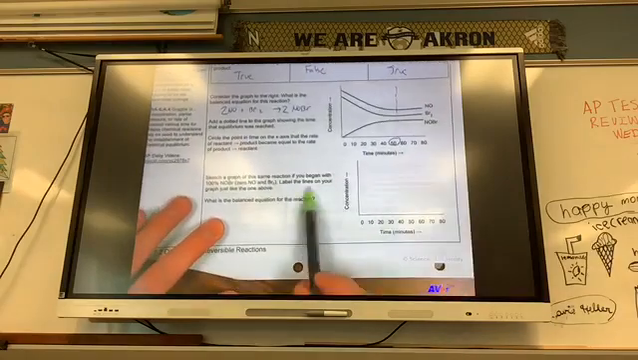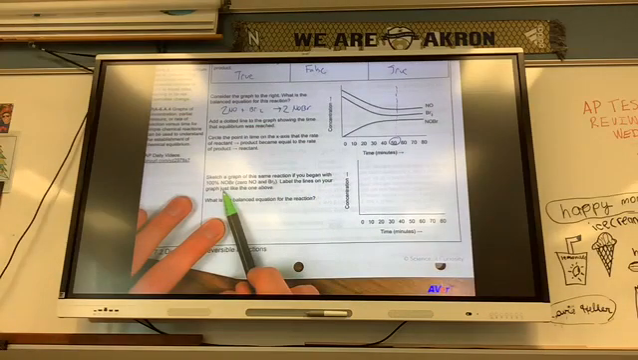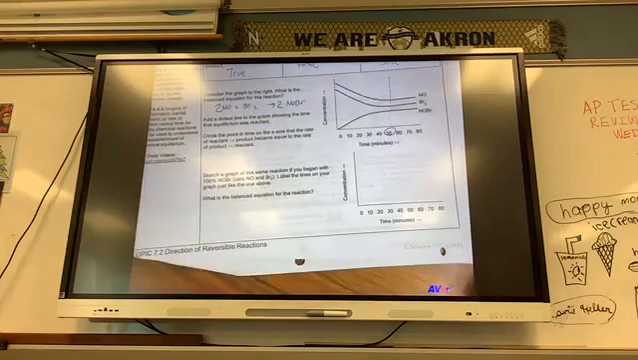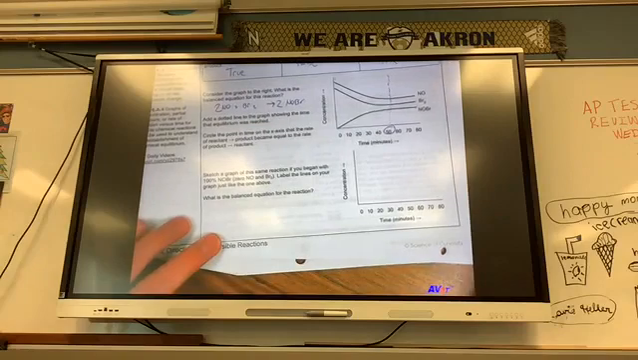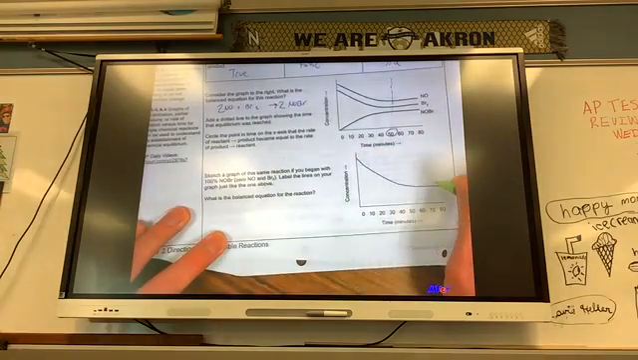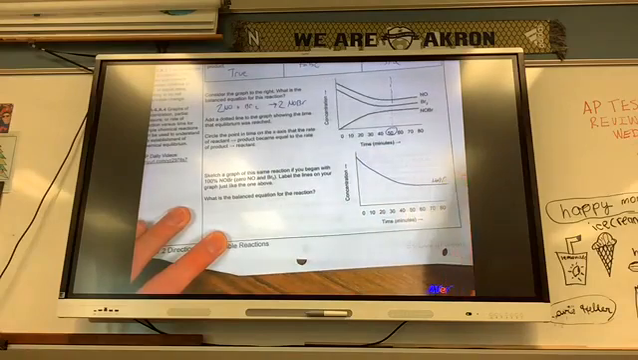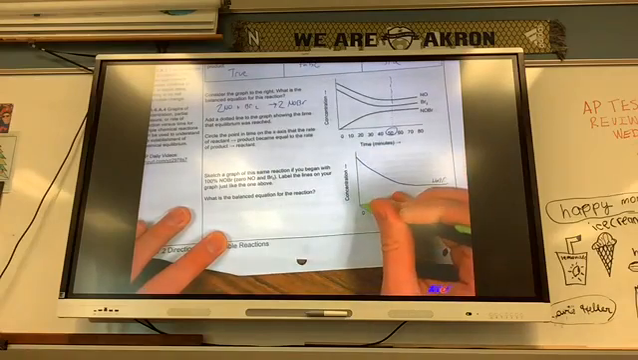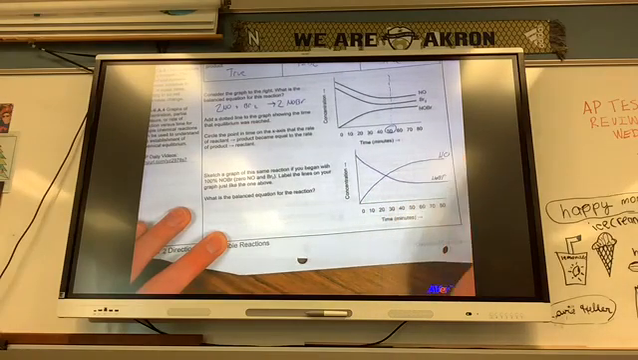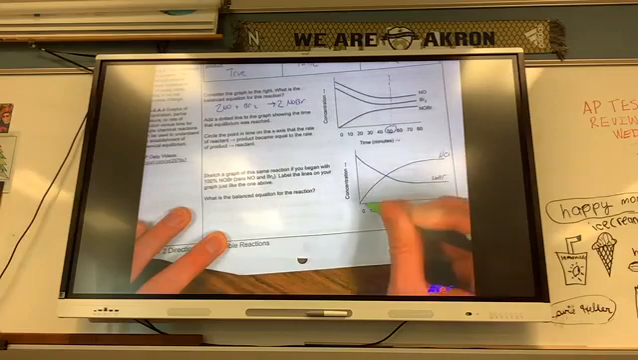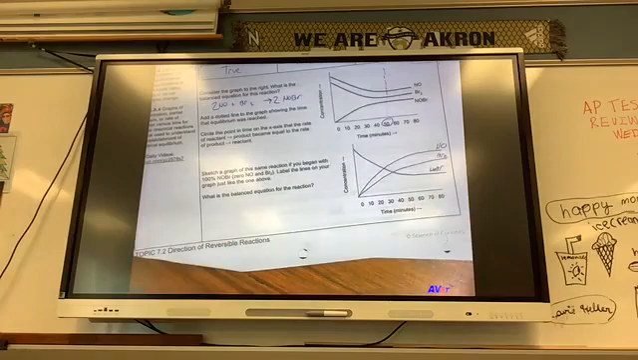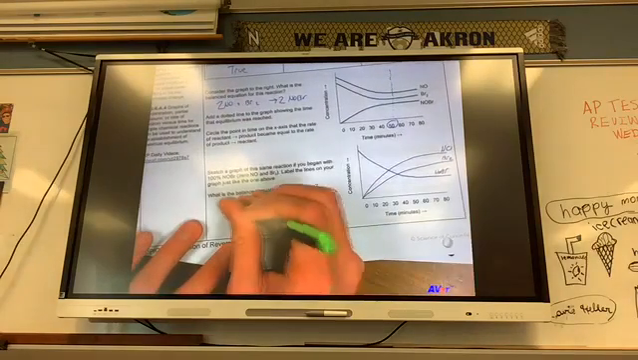Sketch a graph of the same reaction if you began with 100% NOBr, 0 NO and Br2. Label the lines on your graph just like the one above. Well, it's going to be the reverse. So if I start out with NOBr, NOBr is going to go down. So here's my NOBr. I'm going to start out with 0, but I know that the NO is going to have to go up higher because NO has a 2 coefficient than my Br2. So what's the balanced equation?